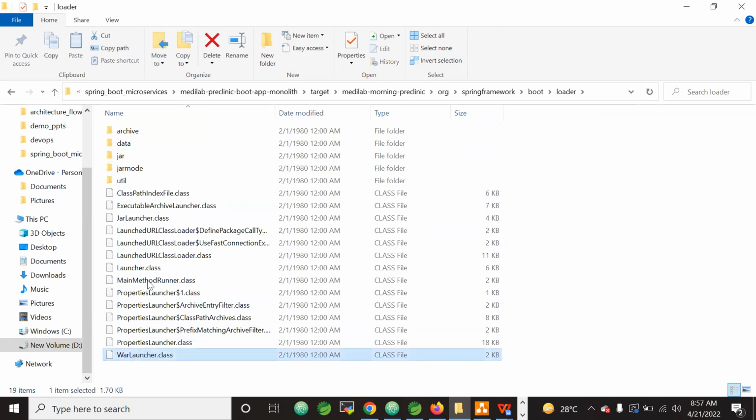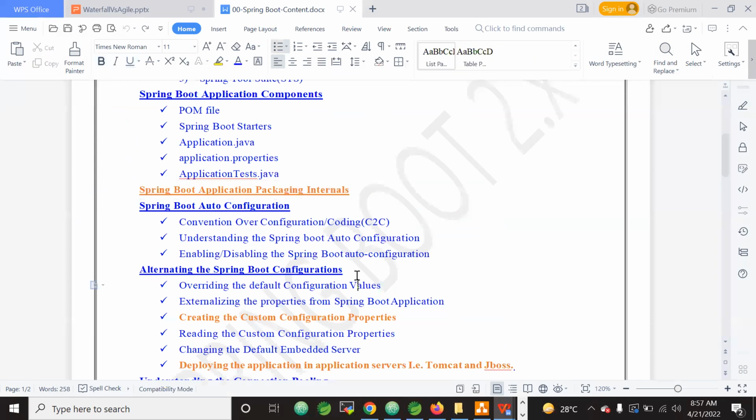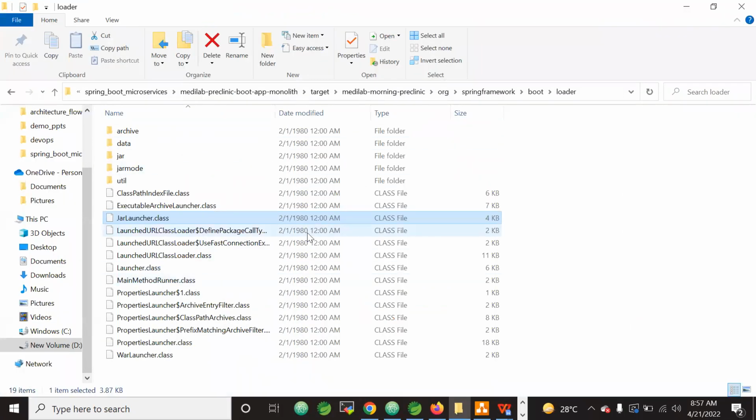So there are war launcher, jar launcher, a lot of components. What are these components meant for, how the Spring Boot execution will start, and how Spring Boot works internally? Those are all the things we will discuss. You got my point? How deep we will go? It is not like just saying something and then leaving. No, the internals of it we will see.